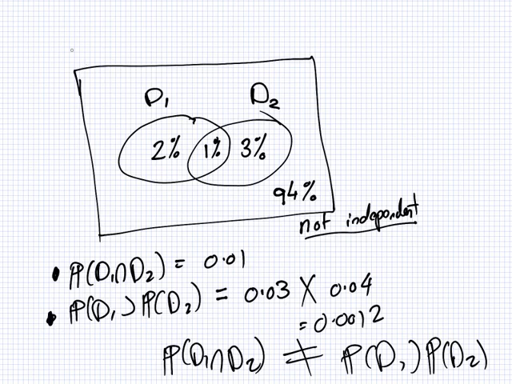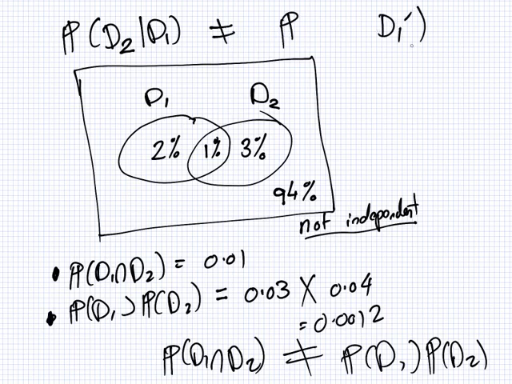So what does that mean? That means if somebody has disease 1 and you want to know what the probability is that they'll develop disease 2, that is not going to be the same as somebody who doesn't have disease 1 and you want to know their probability that they'll develop disease 2.